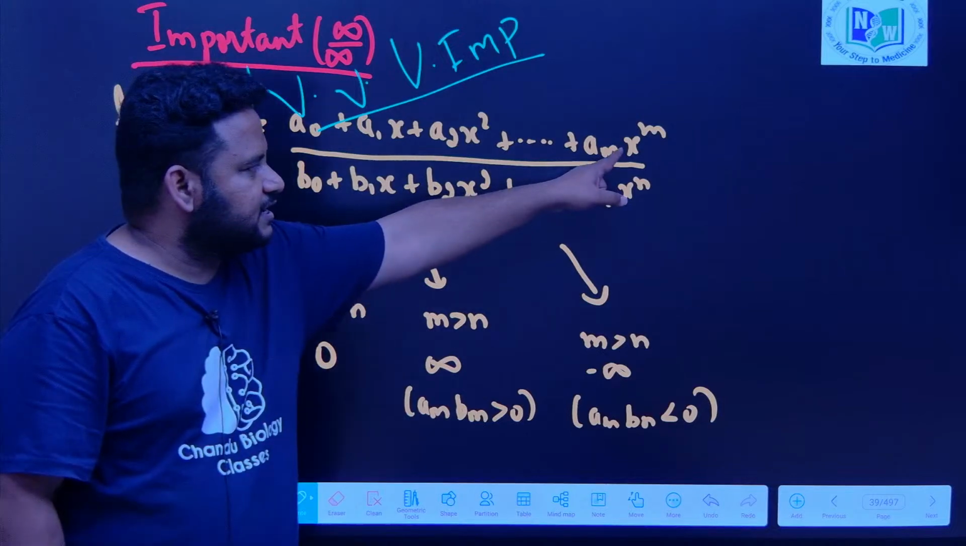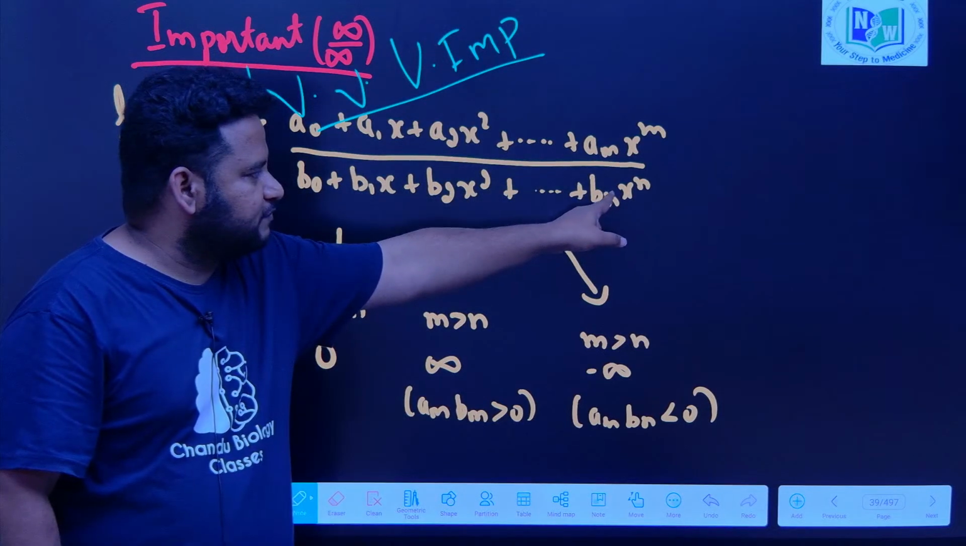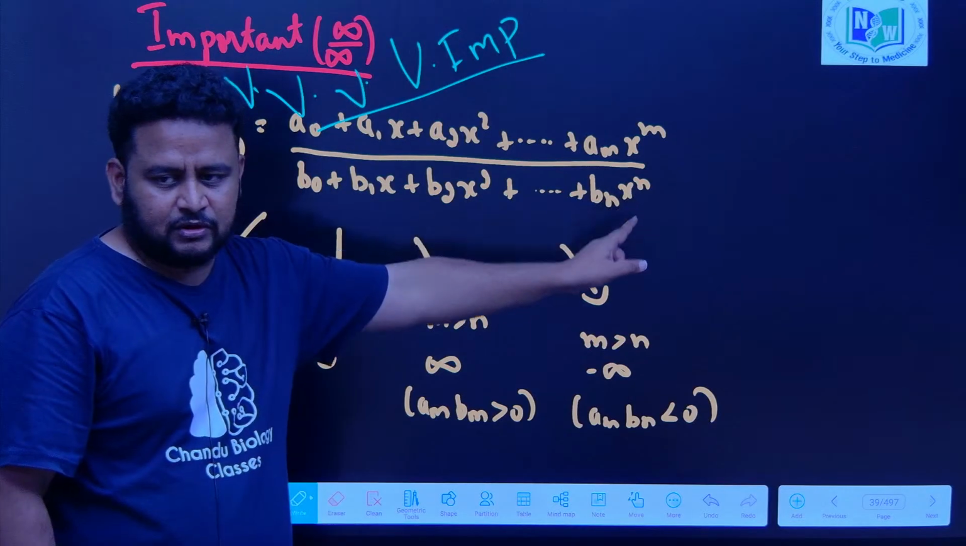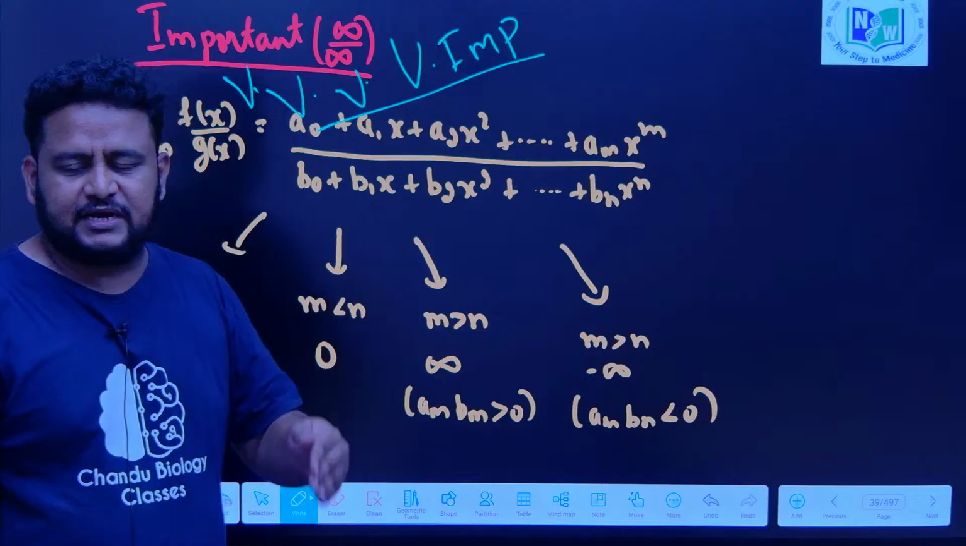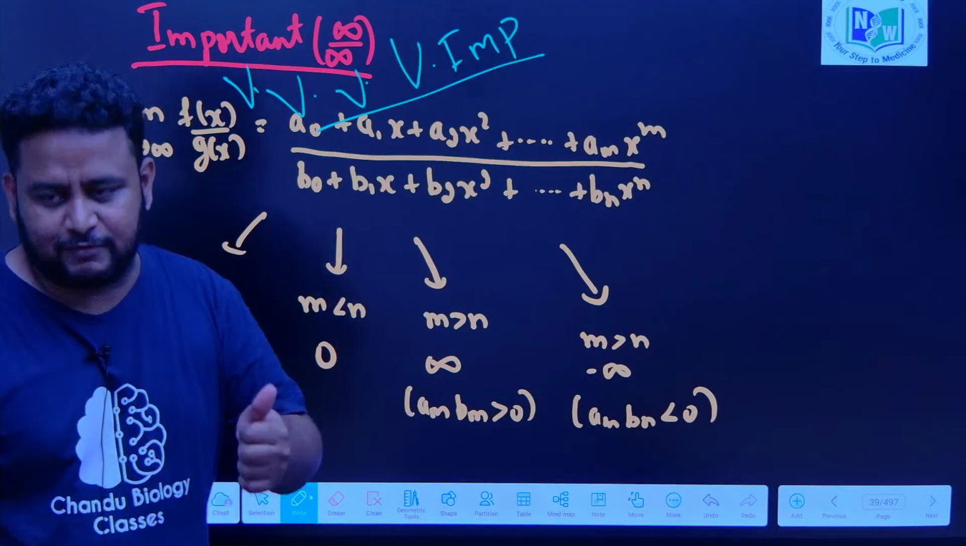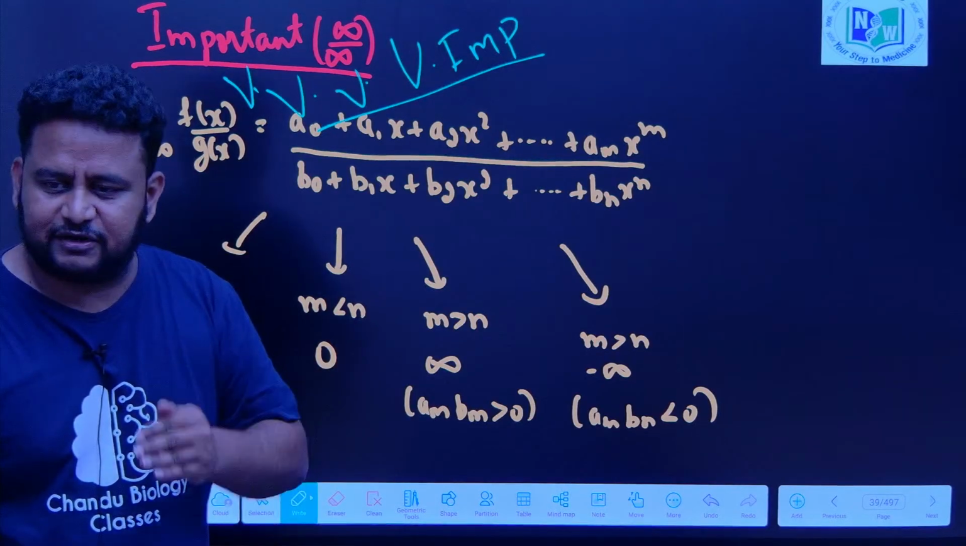Highest power of the numerator is what here? x to the power of m. Highest power of the denominator is what? x to the power of n. Okay, if m is equal to n, that is, the degree of numerator and degree of denominator. Degree means what? Highest power. Okay, the degree of numerator and degree of denominator are the same.